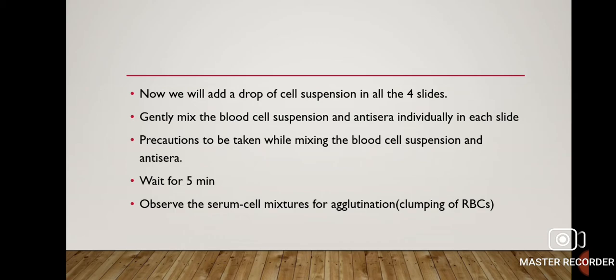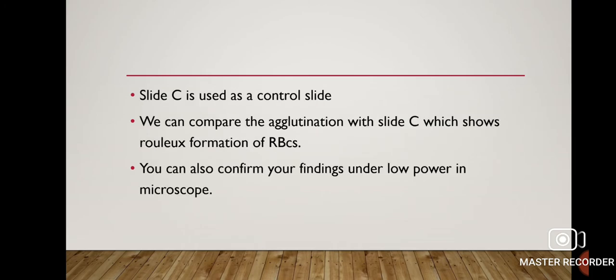Here, precautions are to be taken while mixing the blood cell suspension and antisera. Then, after 5 to 10 minutes, we will observe the slide for agglutination or clumping of RBCs. Here slide C is used as a control slide. We can compare the agglutination with slide C, which shows Rouleaux formation of RBC. And we can also confirm our finding under low power microscope.